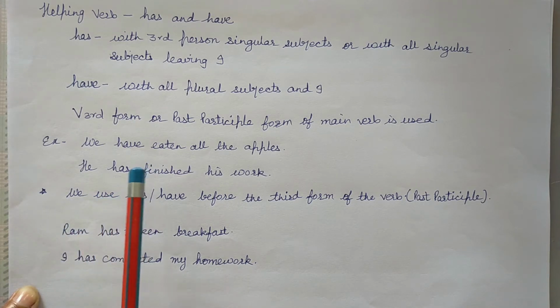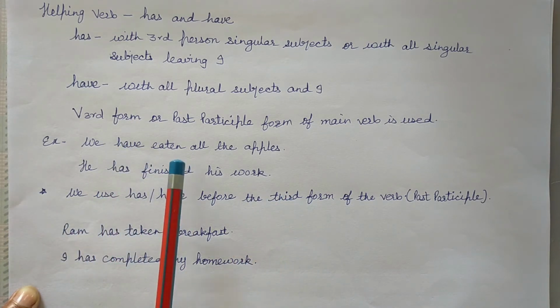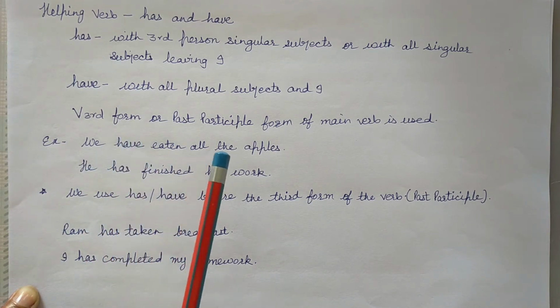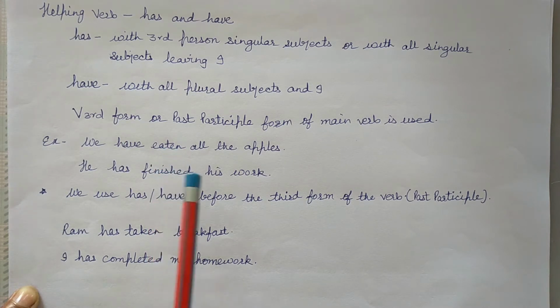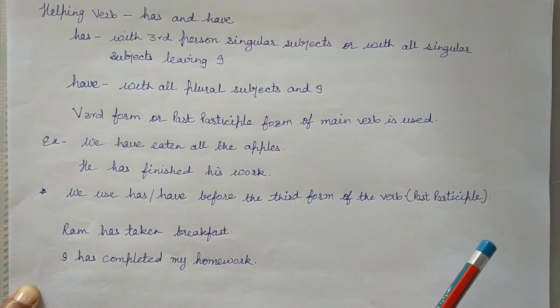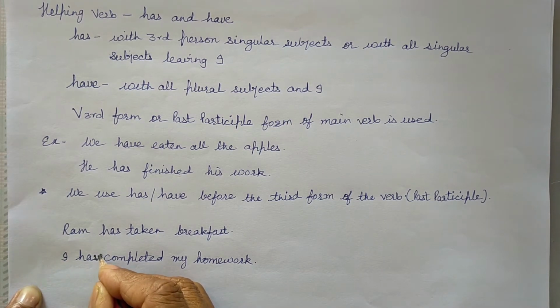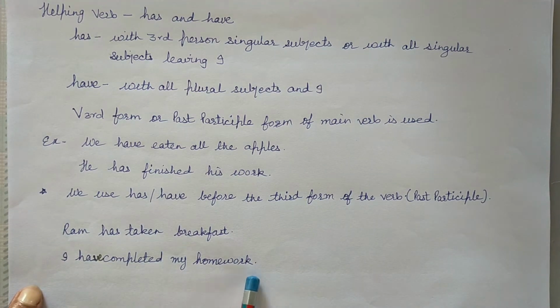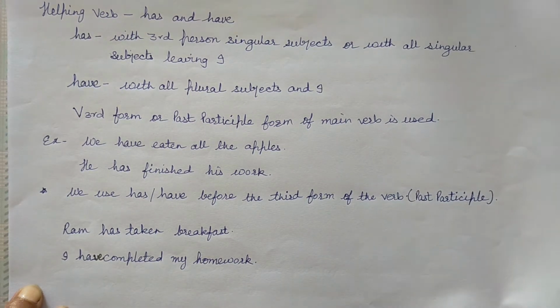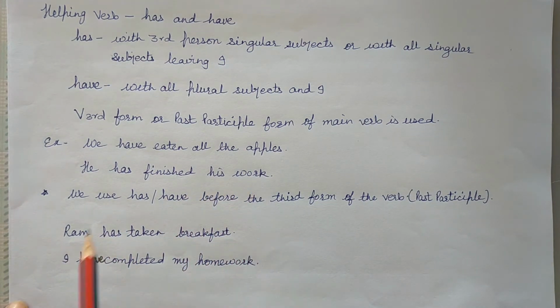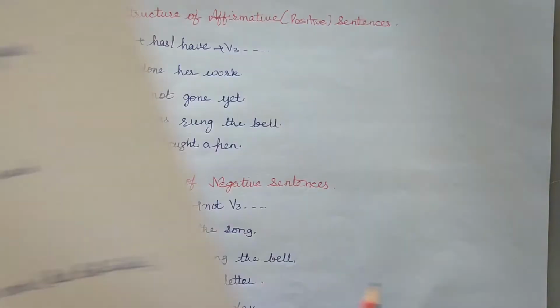We use has, have before third form of the verb, or you can say past participle. Example: Ram has taken breakfast. I have completed my work. We have eaten all the apples. He has finished his work. Ram has taken breakfast. I have completed my homework.